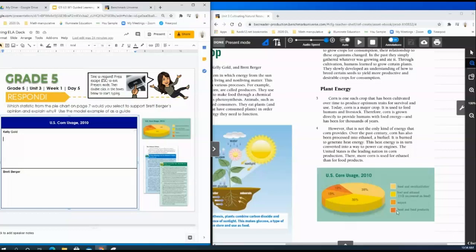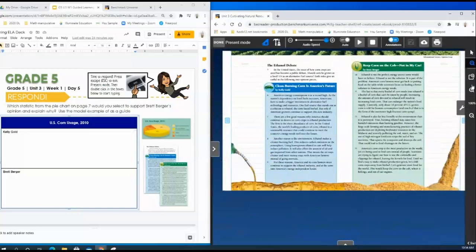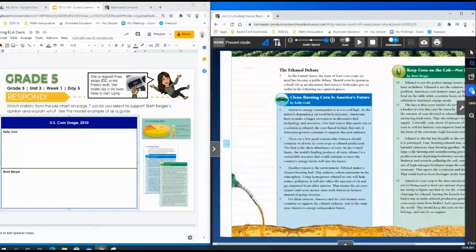So I'm going to go ahead and turn the page. And in here, I'm going to zoom in. For Kelly Gold, I remember in her second paragraph, it says there are a few good reasons America should continue to devote its corn crops to ethanol production.